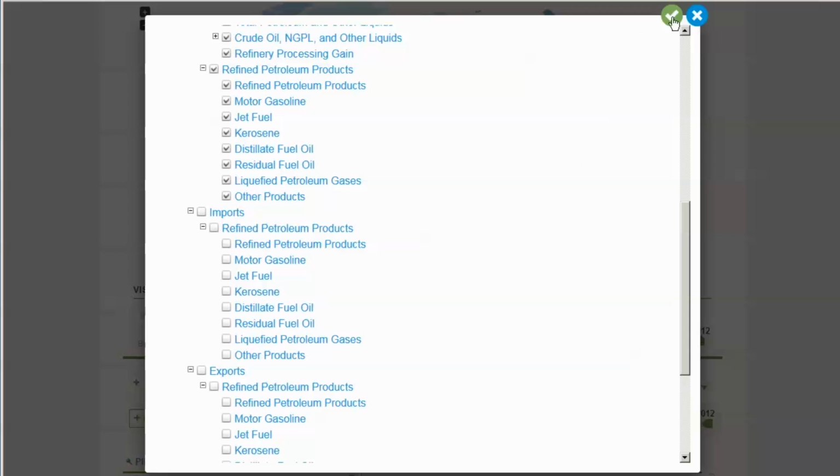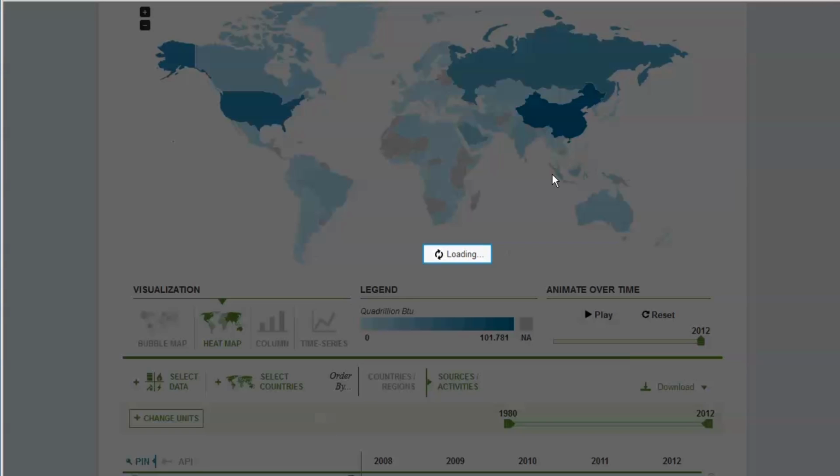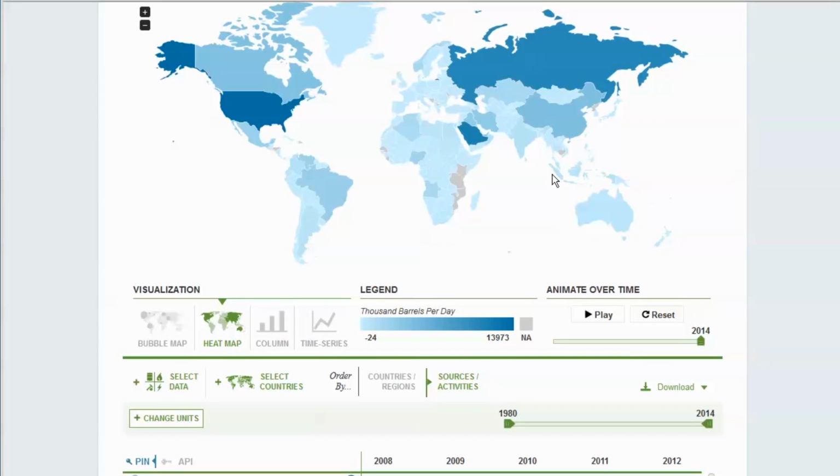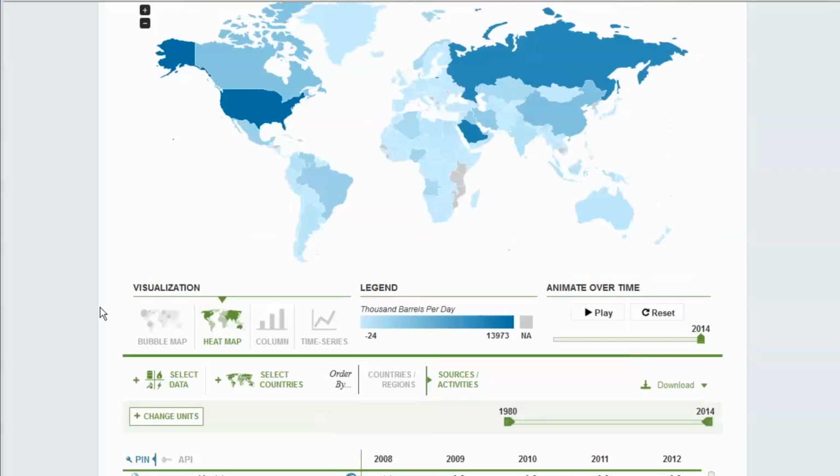Now, a word of warning here. If you ask for all the countries on the planet and ask for a large number of data series, the tool can take up or beyond 30 seconds to retrieve that data for you. There's a massive amount of information here. Okay, let's look at our plot.